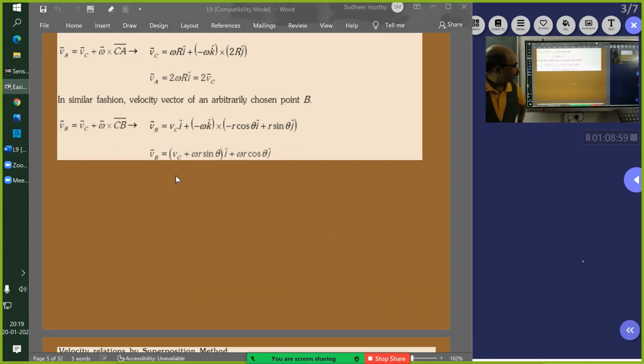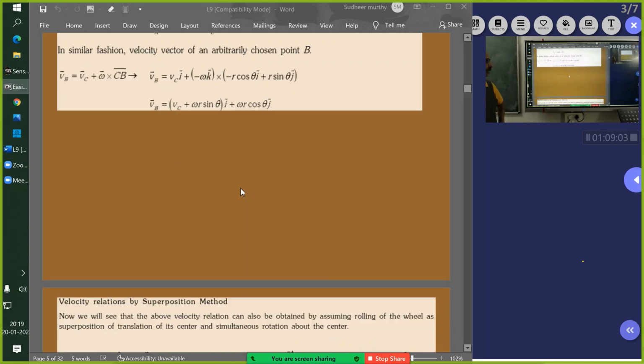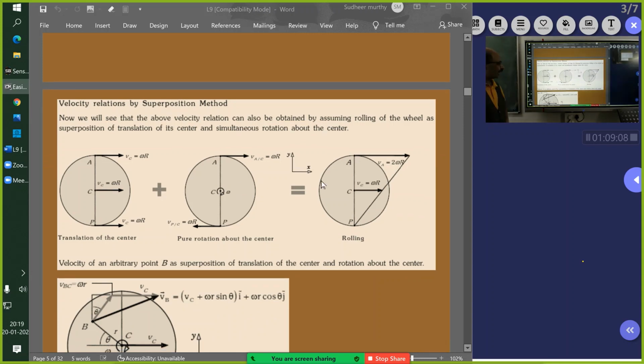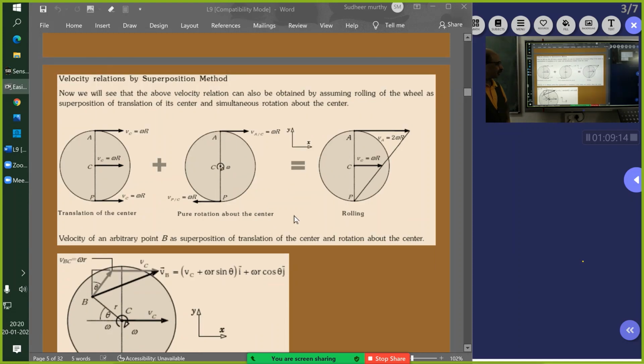I think it is omega r sin theta i cap plus this. Okay, thank you. So, velocity relation by superposition method. I think in this process we discussed this also. Your rotation about the center.